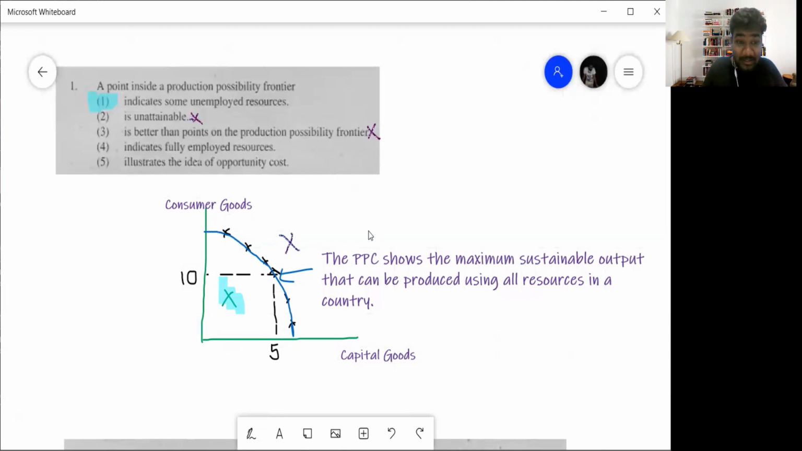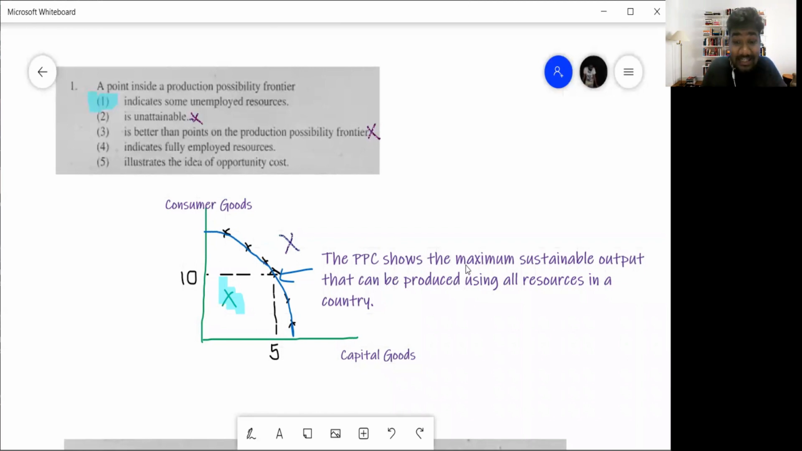Now, if the economy is producing on the PPC, that means they are producing at their maximum level. That means they are using all their resources to the fullest. There is no one unemployed. There is no machine that is idling. There is no person that is idling. Everything is used to its fullest. So what does a PPC show us?